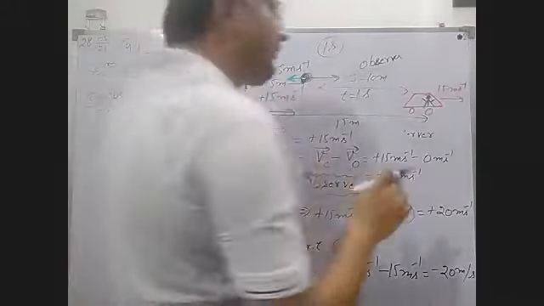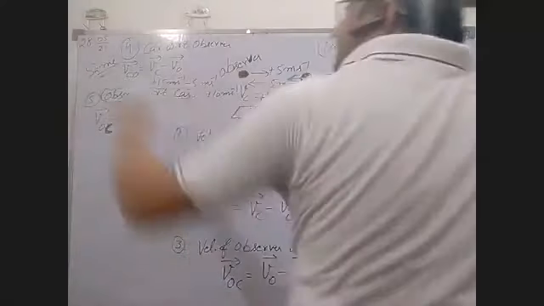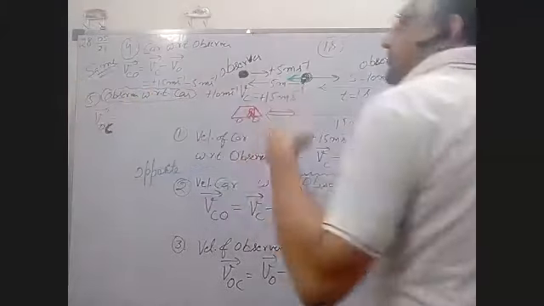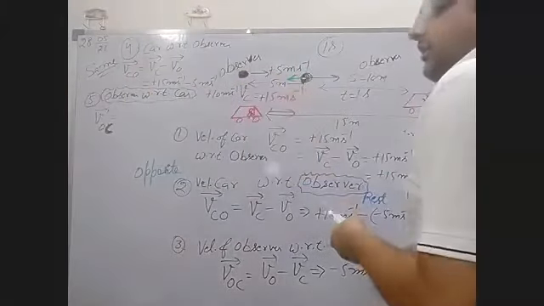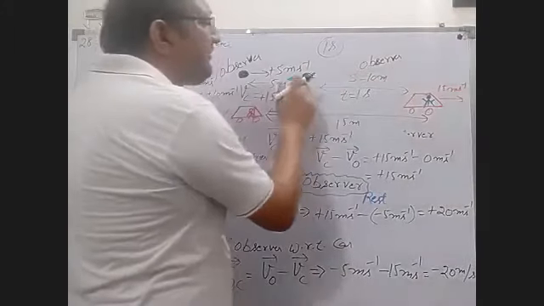What is he feeling now? He is feeling only that the observer is moving in the backward direction, in the opposite direction. Then you know very well its velocity becomes negative.